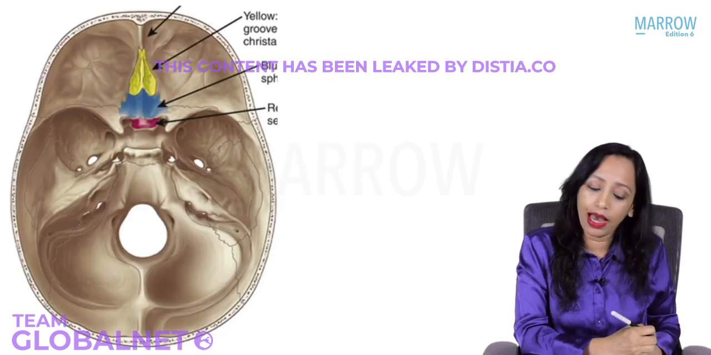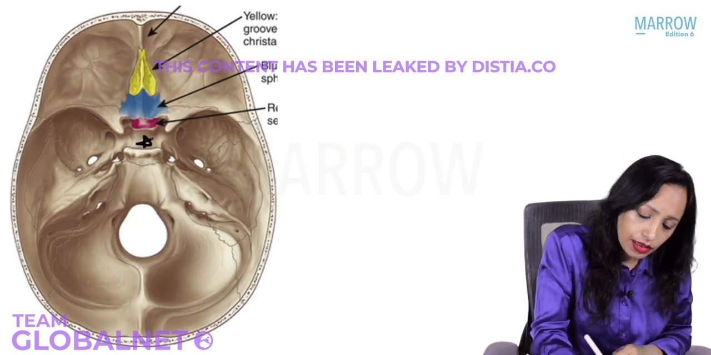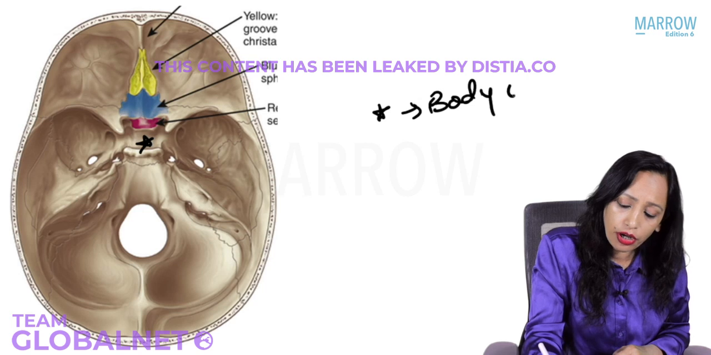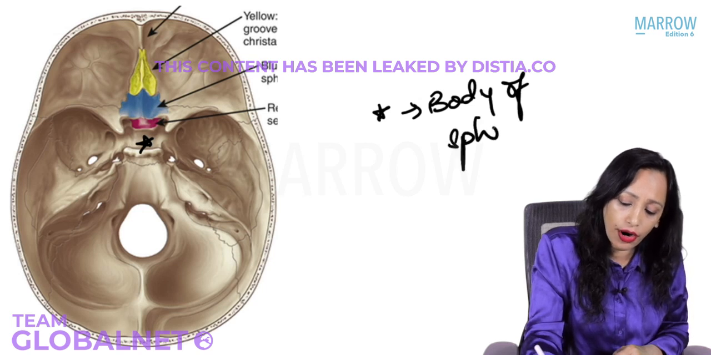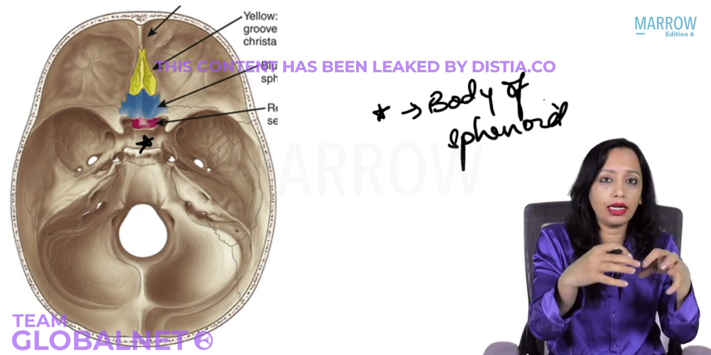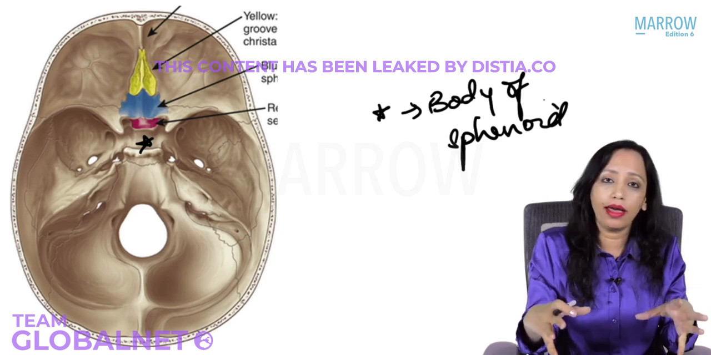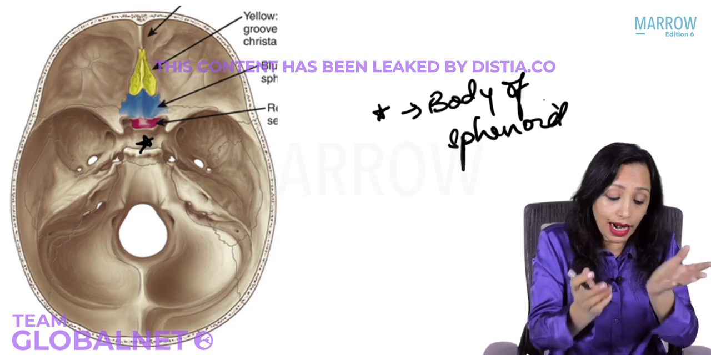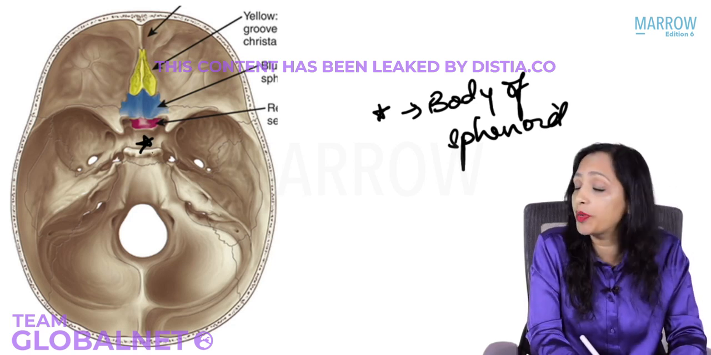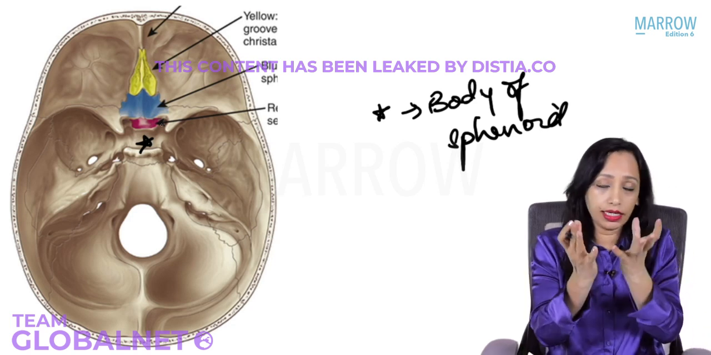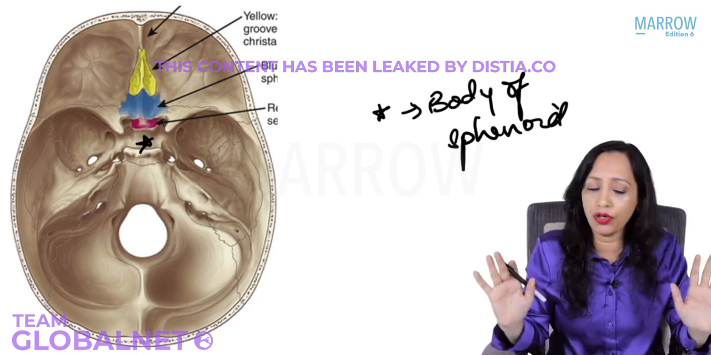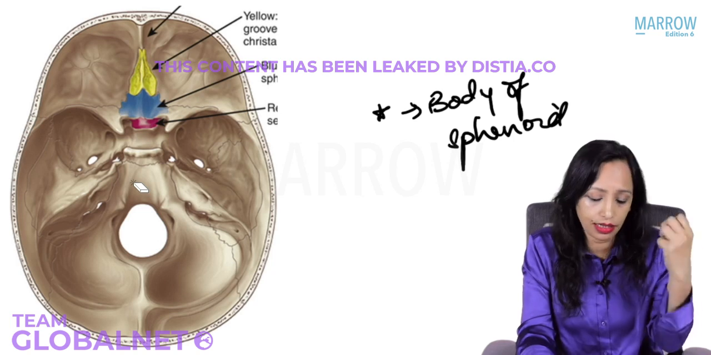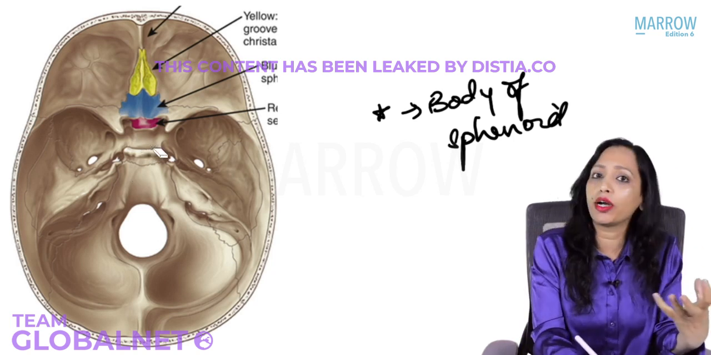So here we have the skull. This is the body of the sphenoid, and inside the body of the sphenoid are the sphenoid air sinuses. What is present above the body of the sphenoid? That area is known as the sella turcica. What is present in the sella turcica? Yes, it is the seat for the pituitary. Here the pituitary has been removed, and what you are seeing is the sella turcica, and below that are the sphenoid sinuses.